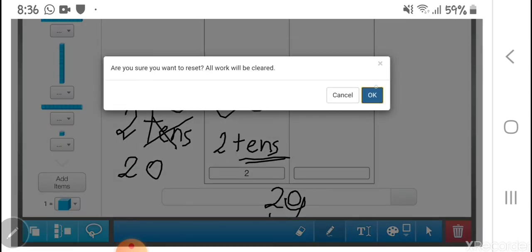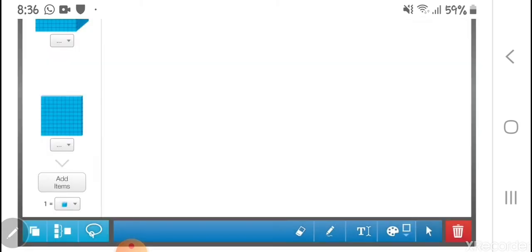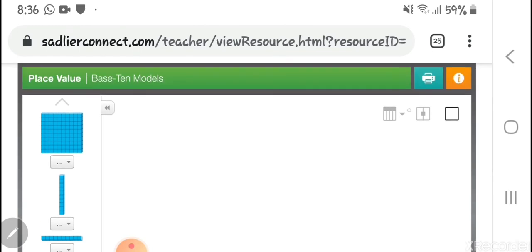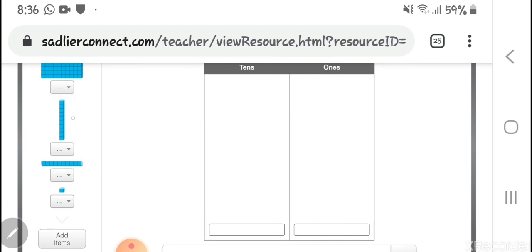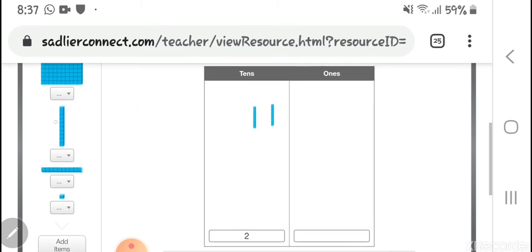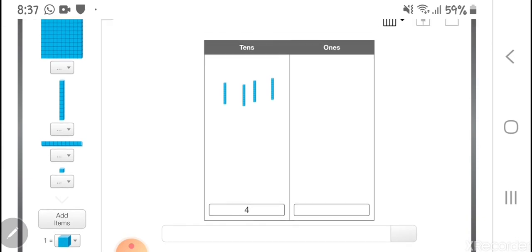Okay, are you sure you want to reset? Yes. Again, go up. As I said, choose tens. Okay, and here please remove everything here. I will put more groups of tens. 1 ten, 2 tens, 3 tens, 4 tens. Now what is my number? What is it? 4 tens.